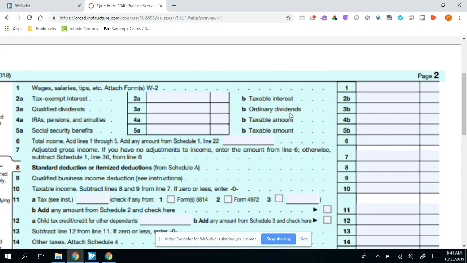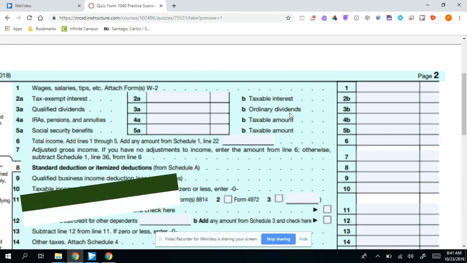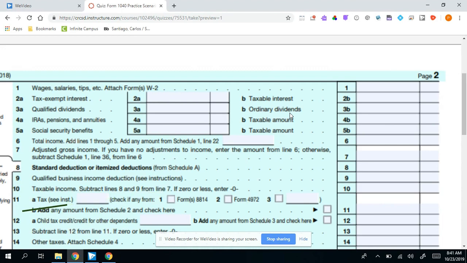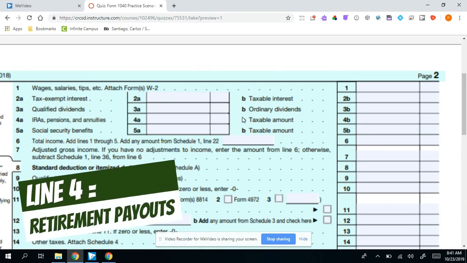Dividends are paid out from stock holdings. Different corporations pay stockholders a dividend if they choose to. It's usually a small amount, like a percentage or 25 cents or a dollar for every 3 months that they hold on to stock. It's an incentive to keep them as stockholders and also to try to get stockholders to purchase additional stock in that corporation. But Bob has not received any dividends.